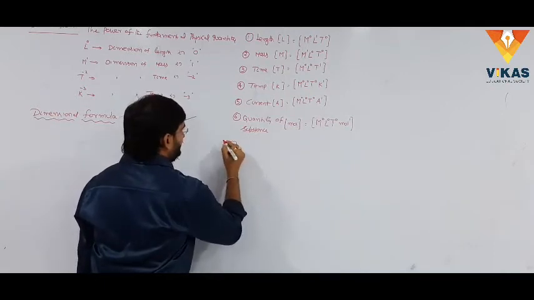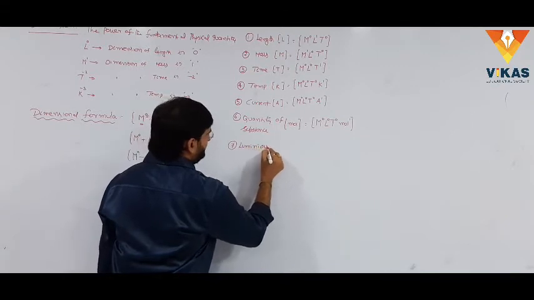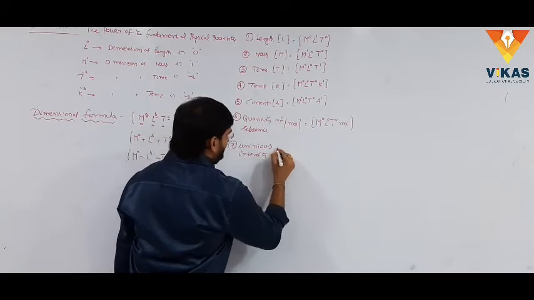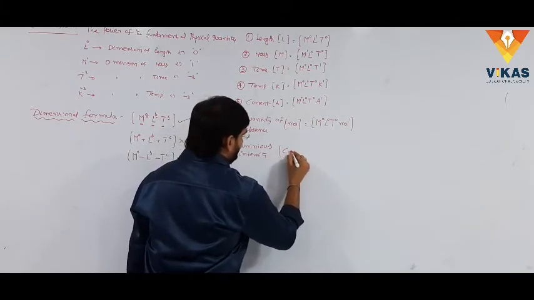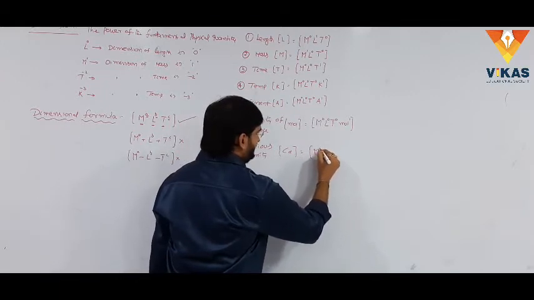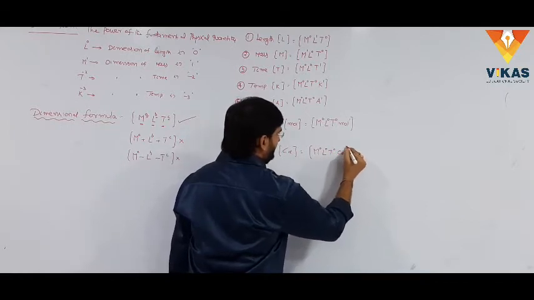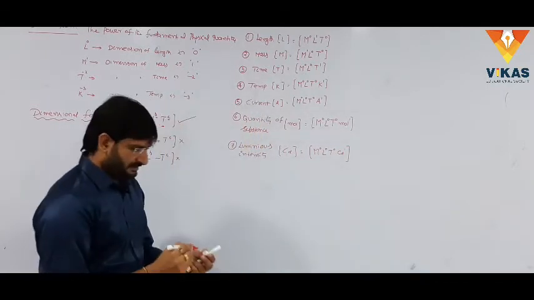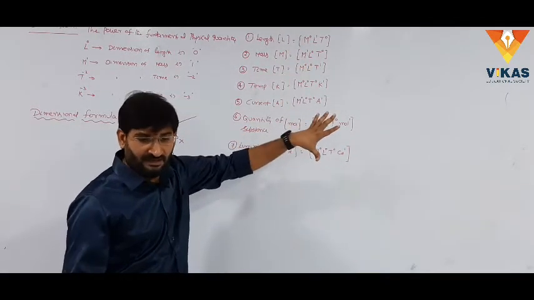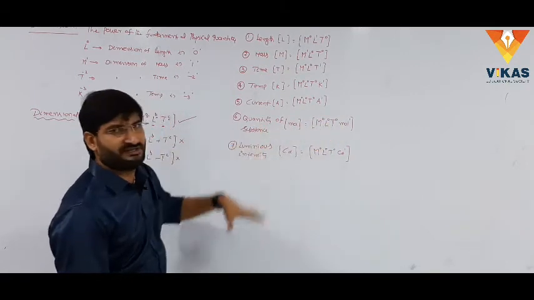And the next one is luminous intensity, which is represented with candela, CD. What is the dimensional formula? The mass, length, time are must: M power 0, L power 0, T power 0 and CD power 1. These are the dimensional formulas for fundamental physical quantities. Next, we write the dimensional formulas for derived physical quantities. Let's write them down, students.